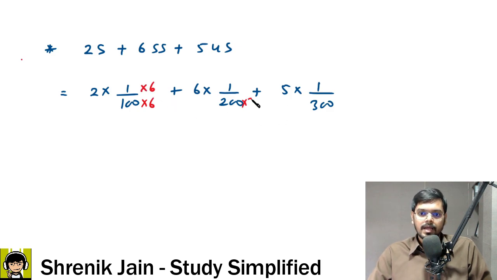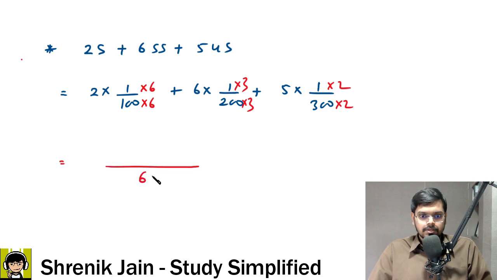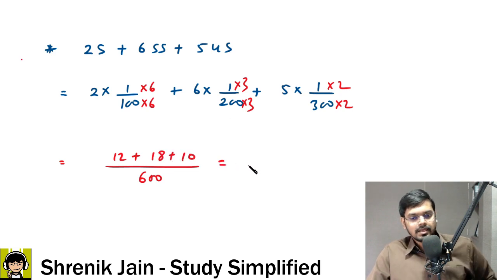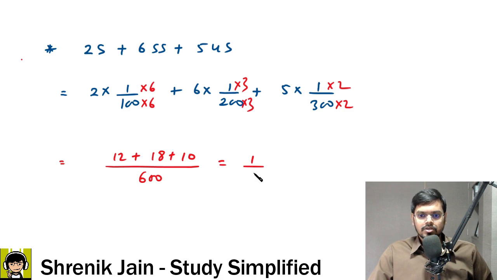Here, multiply by 3 in numerator and denominator. Here, multiply by 2 in numerator and denominator. Therefore, I can say my denominator is now 600. Numerator is 6 into 2, 12; 6 into 3, 18; 5 into 2, 10. So finally, can I say, after doing all the cancellations, it is 1/15 work per day.